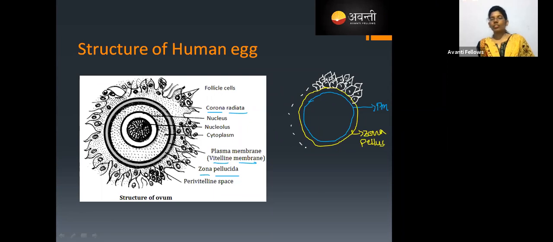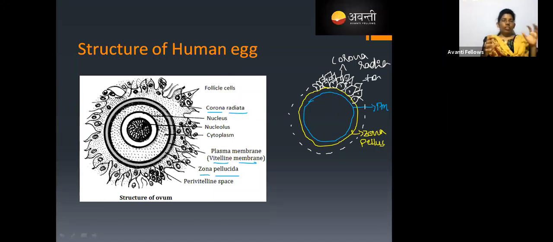See, like this, the complete is going to have this. Let me write this as the corona radiata. So now you understood. If you imagine the structure of the ovary, if you imagine the cross section of the ovary, there you can observe.